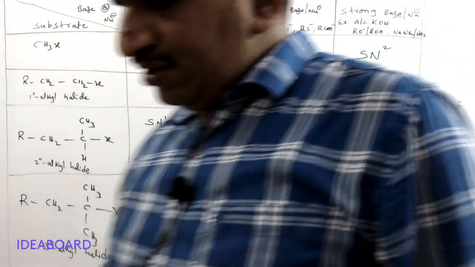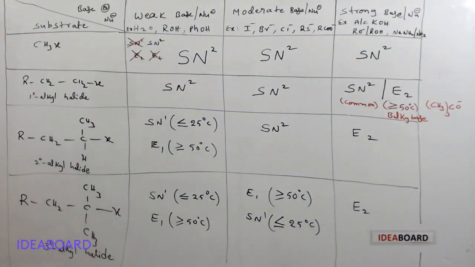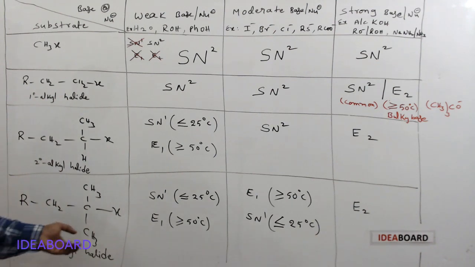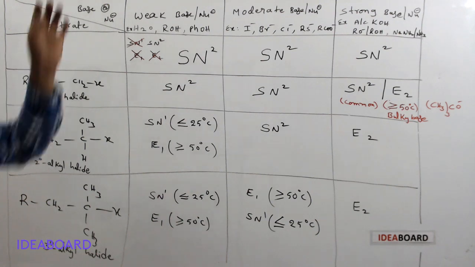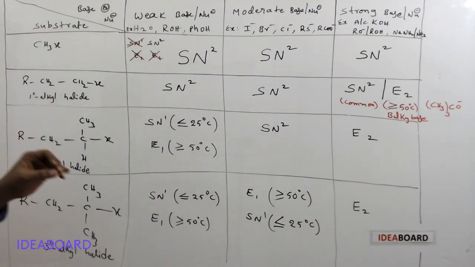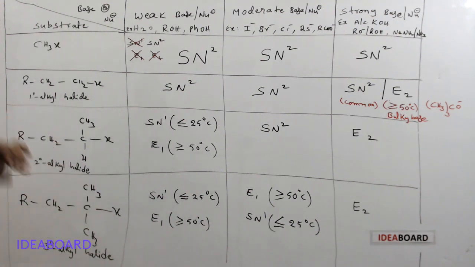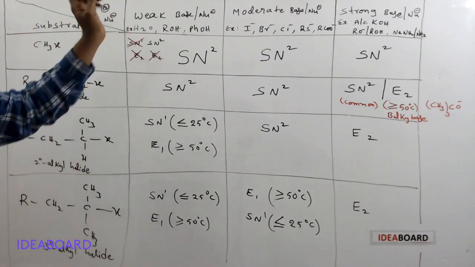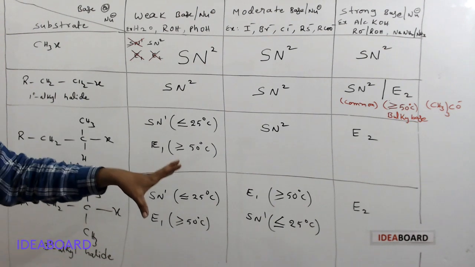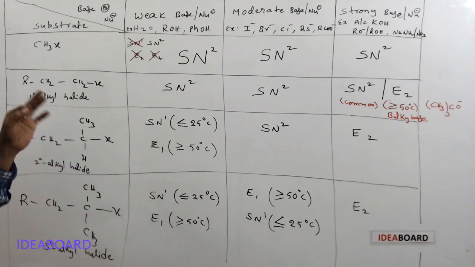At lower temperature, generally nucleophilic substitution occurs; at higher temperature it undergoes elimination reactions. So please remember, whenever you approach a molecule, based on the compound, the base or nucleophile, and the temperature given, you go for the type of mechanism.